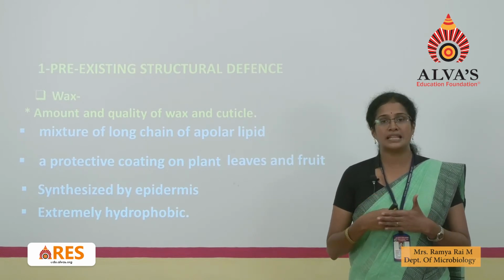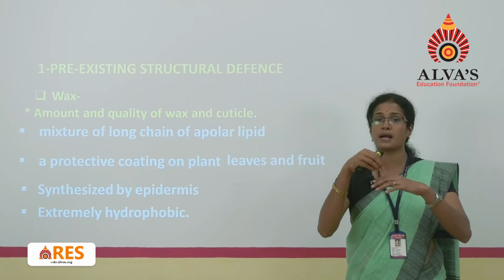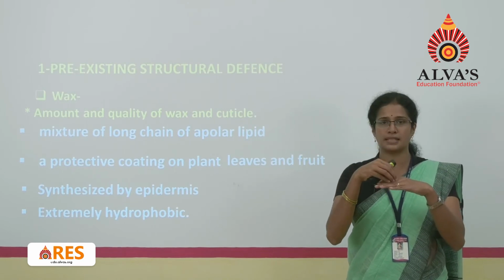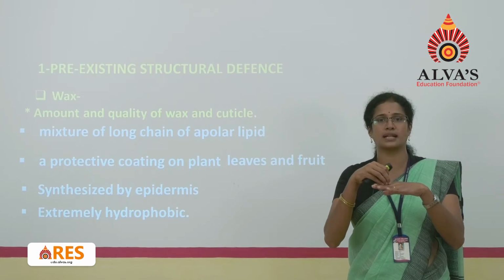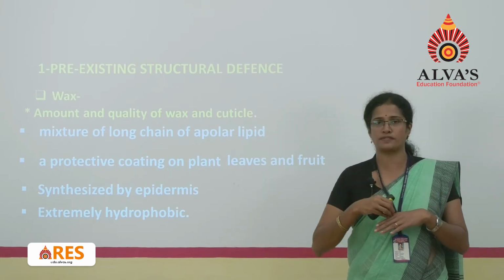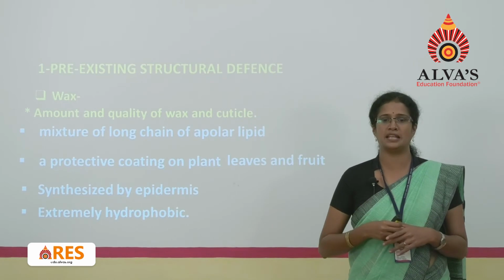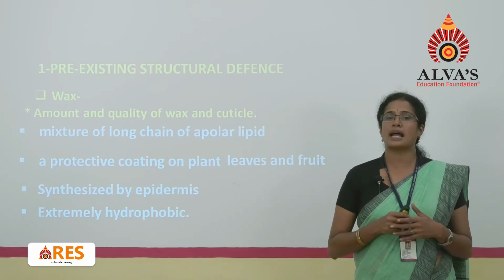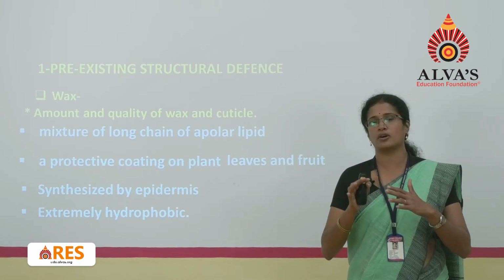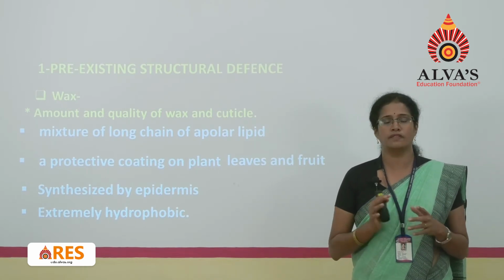In such cases, whenever a parasite has to come, lodge and germinate, this pathogen or parasite needs to have some water content for the next process of germination. So this will be inhibited. That is one best example. The wax also acts as a protective covering on the surface of the leaves and fruits.